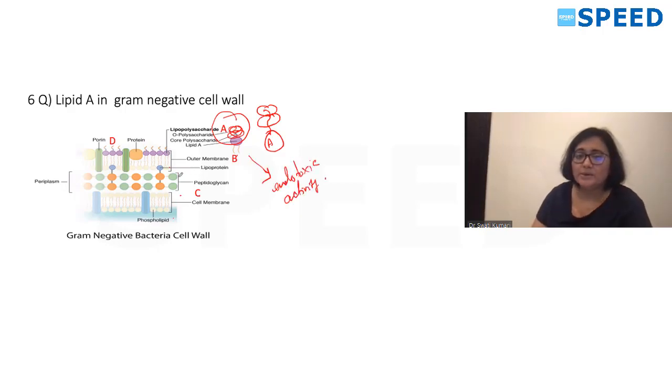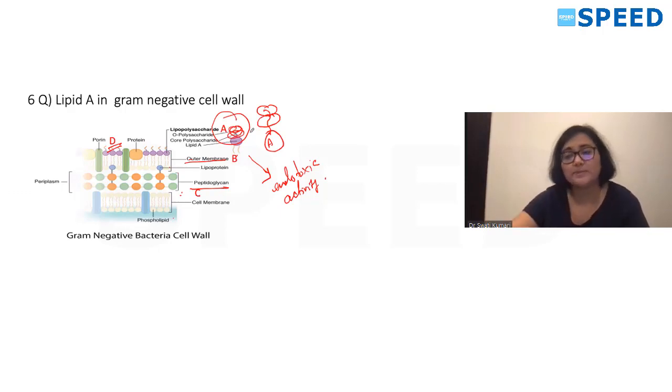So C was peptidoglycan layer, B was outer membrane, and D is porin. So all these areas were marked, and you were asked what is the B labeled area. So B is nothing but lipopolysaccharide layer of gram negative cell wall, which is responsible for endotoxic activity.